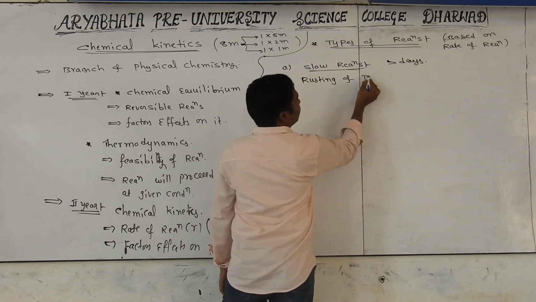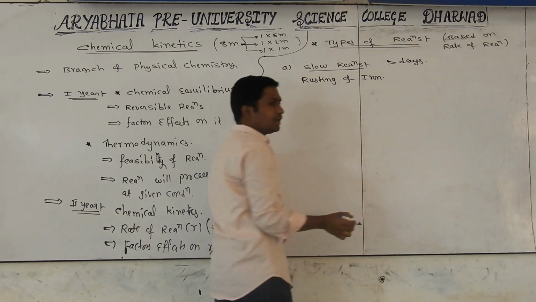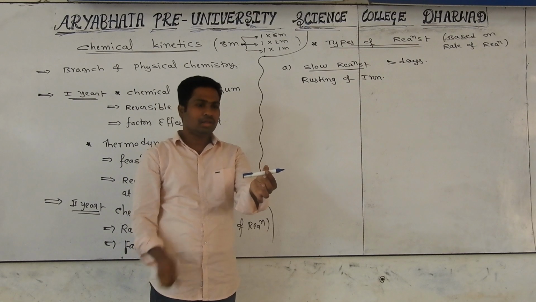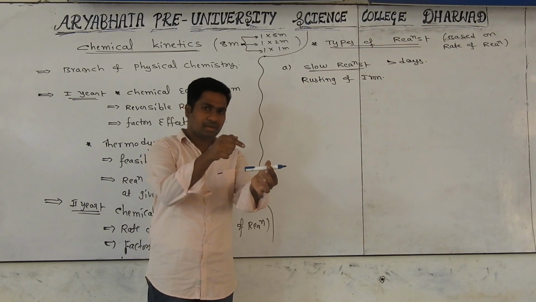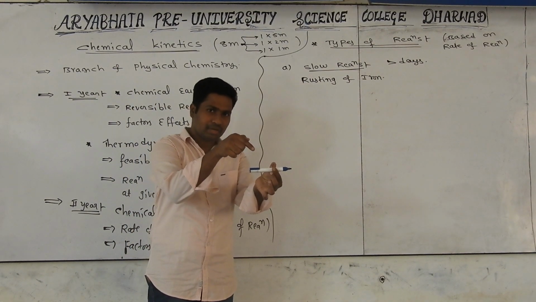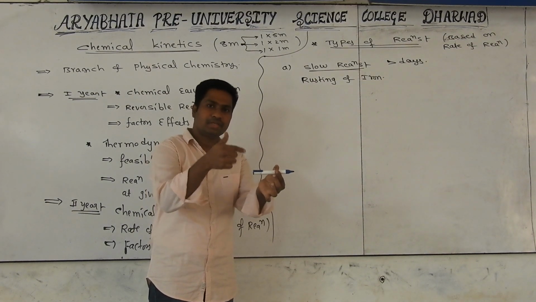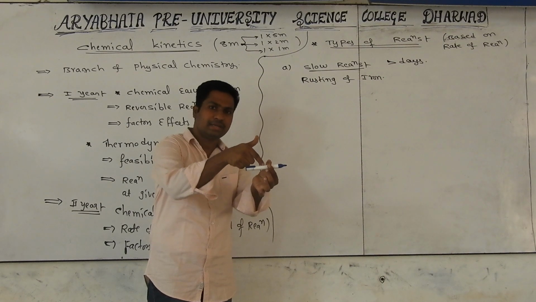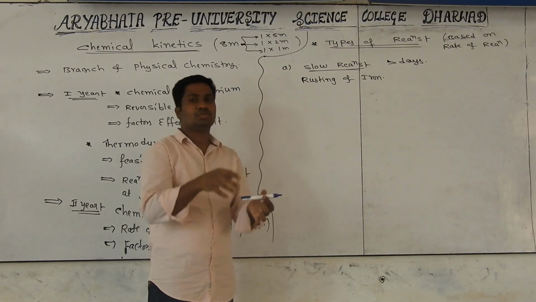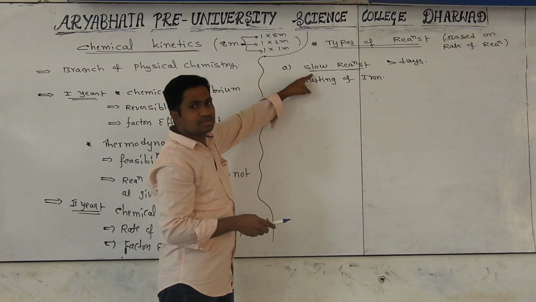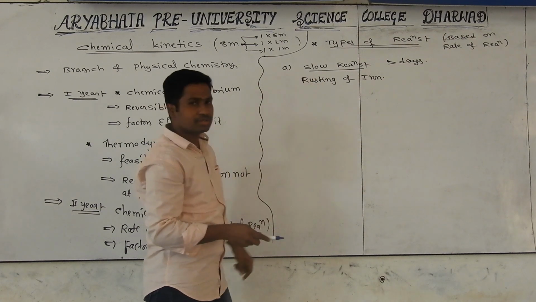Rusting of iron. If you observe in our daily life, you take a fresh iron rod. Is it forming rust within a fraction of seconds or minutes? It will take time, nearly 15 days, 20 days. After 15 to 20 days, we can feel rust on it. The reaction is going very slowly. Such reactions are called slow reactions. The best example is rusting of iron.